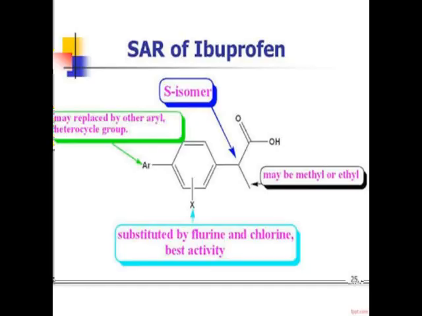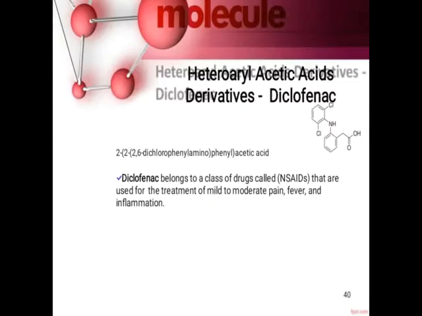Okay, so the SAR of ibuprofen: here a chiral carbon is present. The S isomer has better activity. Then here an aromatic group is present. It may be replaced by any aryl or heterocyclic group. Then here substitutions may be fluorine and chlorine, which show better activity. So this is the short SAR regarding ibuprofen.